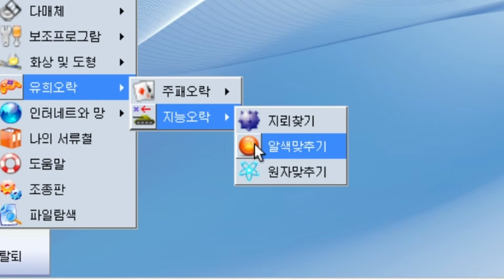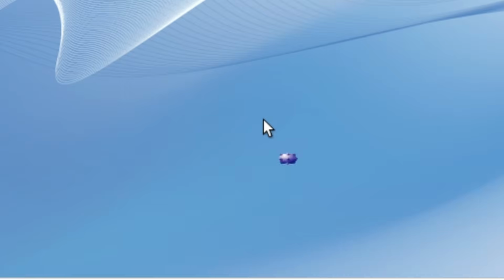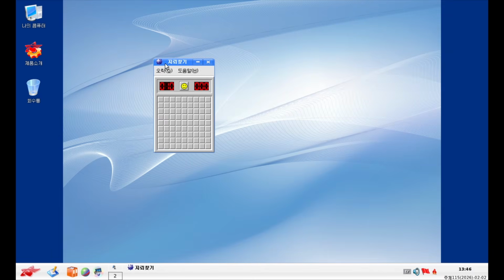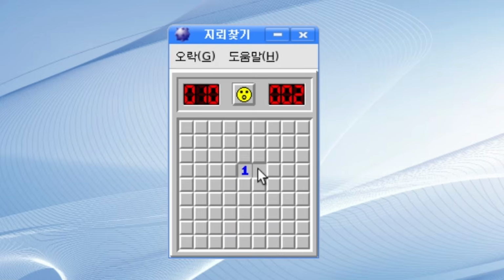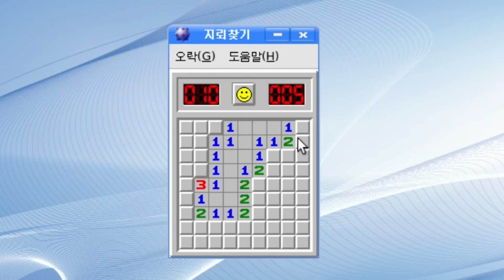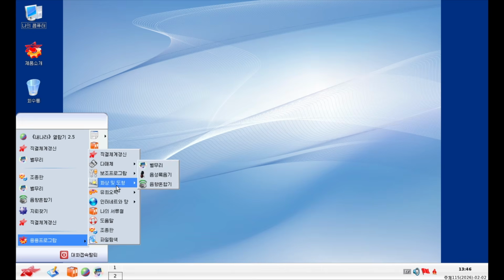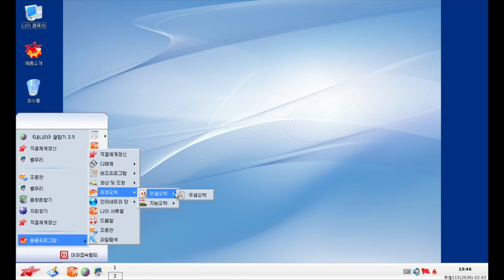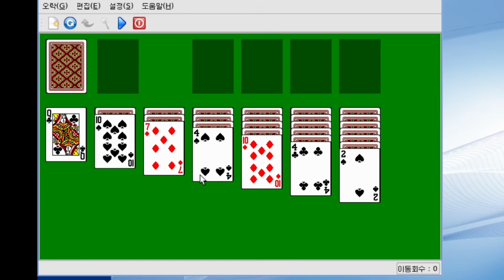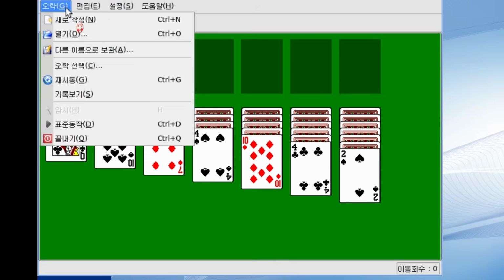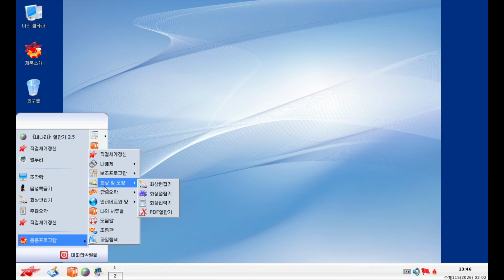Oh, we got games here. And the icon is just a tank. That's very funny. We got Minesweeper, and yeah, this is exactly from Windows Minesweeper. But what about... Oh, we got Solitaire as well. Yeah, it's just Solitaire. And these don't have any about sections. That's very scary. They just removed the about screen.